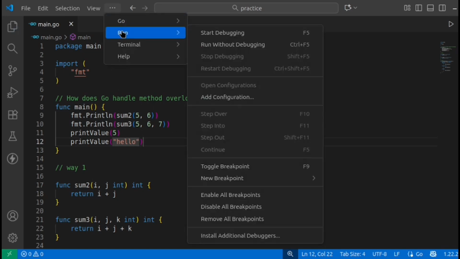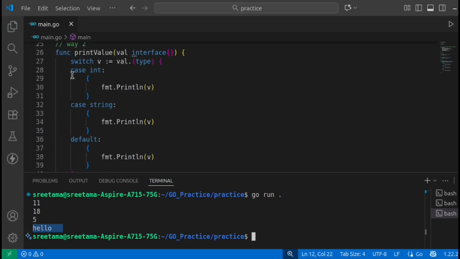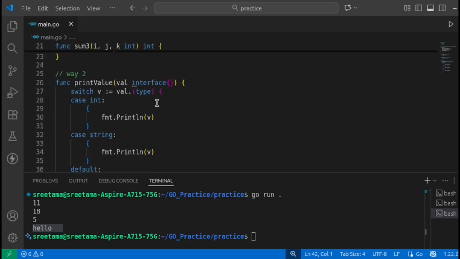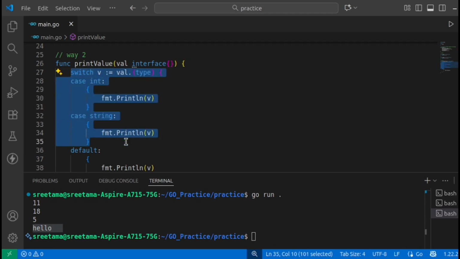So now if we just quickly run this one, go run dot, you can see this particular function is able to pass any kind of data. Here we are checking the type: if it is an int, this particular case will be executed. If it is a string, this particular case will be executed.